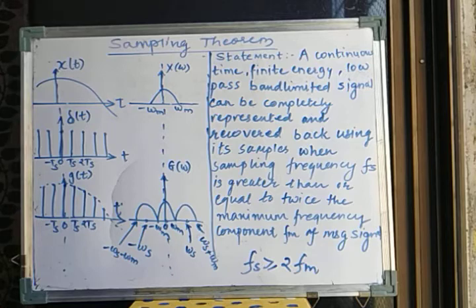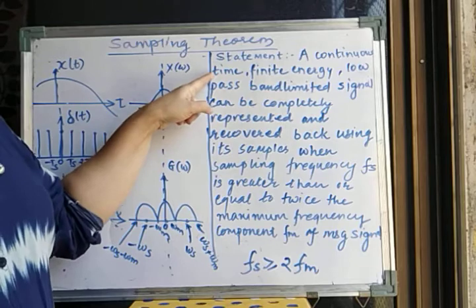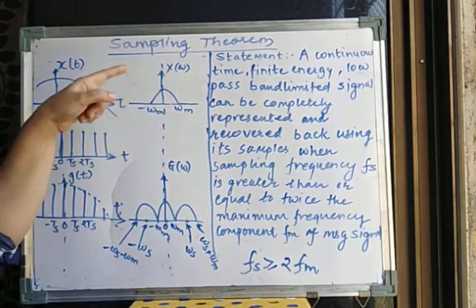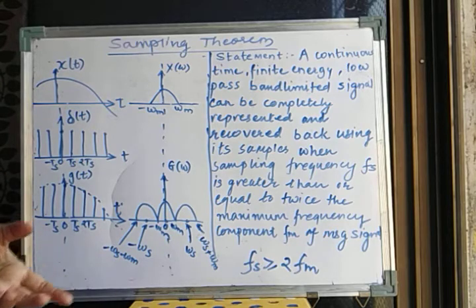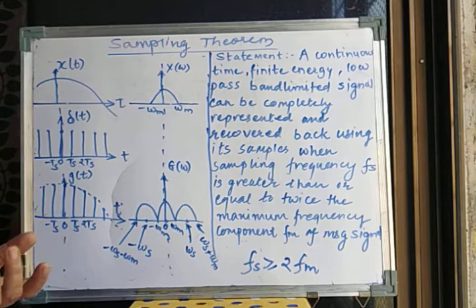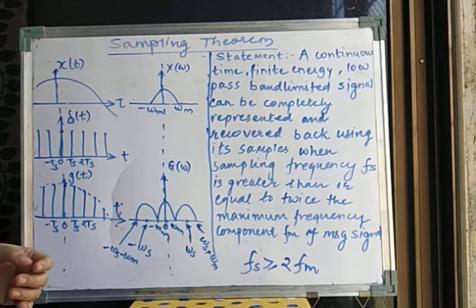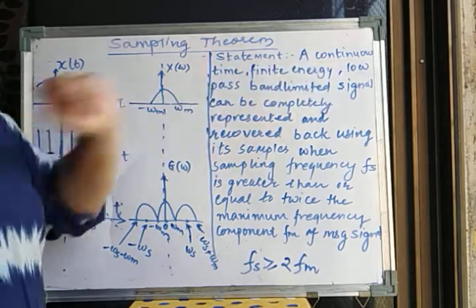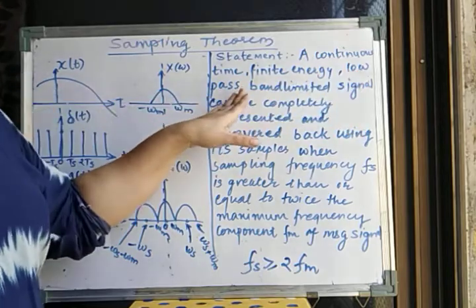So let's see this in detail. As I have told you, first of all, the signal is a continuous time signal. Mostly, whatever signals are generated in nature are continuous time. As now I am generating an audio signal, it is continuous time. In nature, we cannot generate a discrete signal. So whatever natural signals we want to record, store or transmit, we have to digitize. So let's first start with a continuous signal, if it is a finite energy signal, and it is a low pass band limited signal.